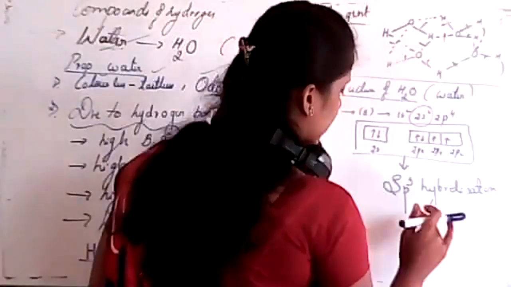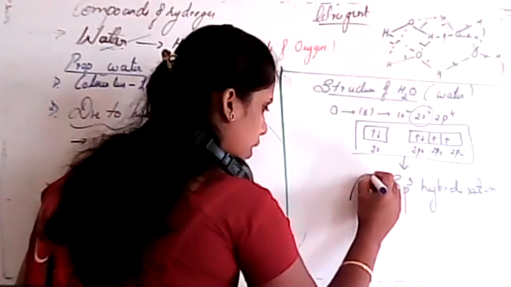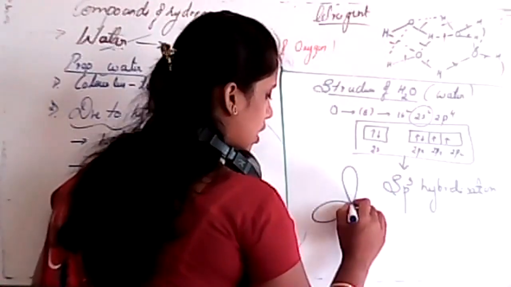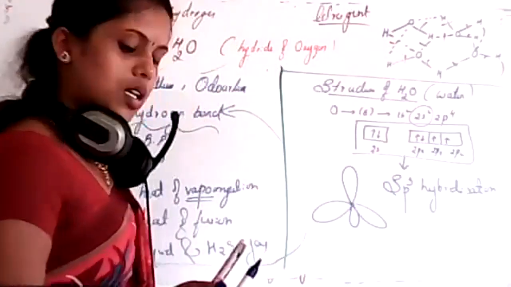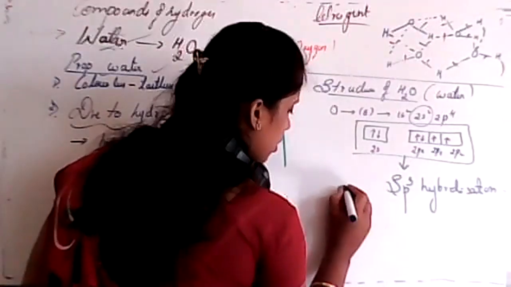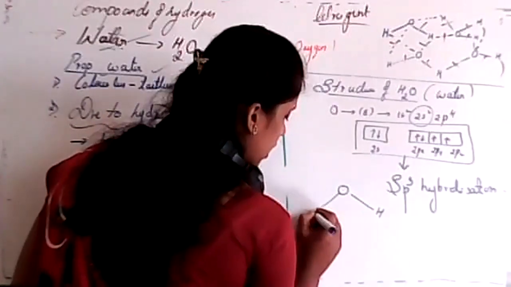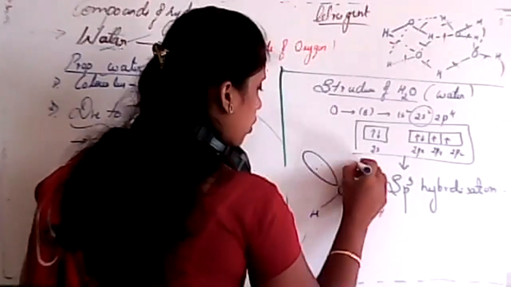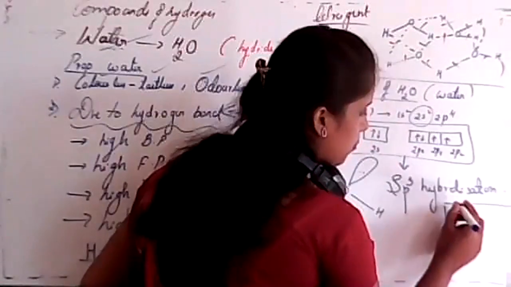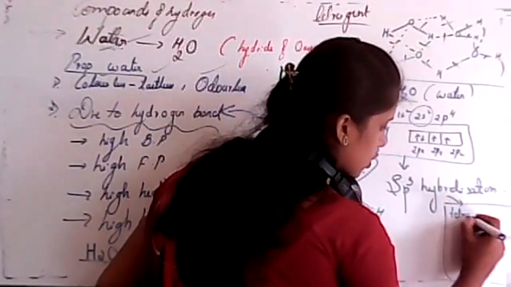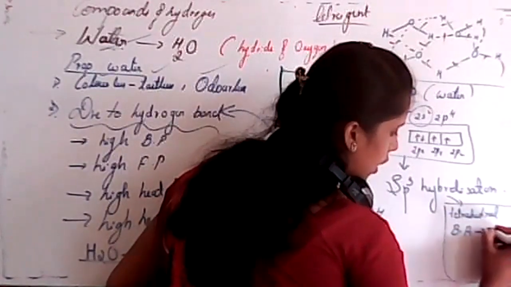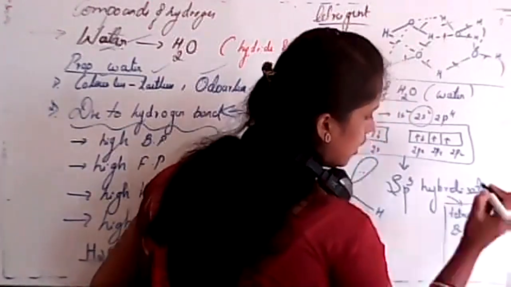I'll just draw that structure for this one. See, 1, 2, 3, and 4. But in case of water, oxygen will be at the center, hydrogens will be here, and there are 2 lone pairs of electrons. But sp3 hybridization has a tetrahedral structure with a bond angle around 109.5 degrees.